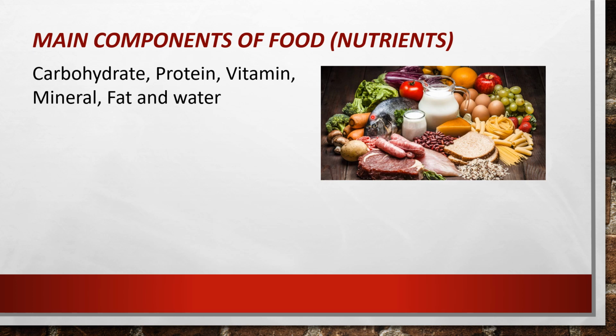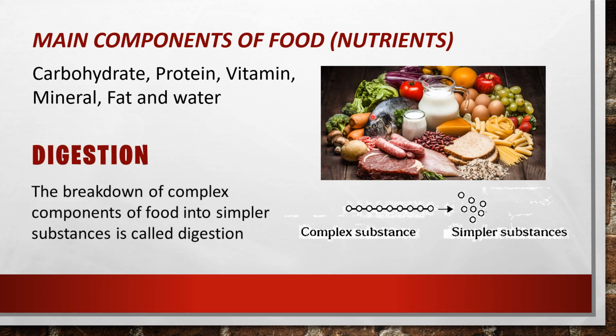The components of food, like carbohydrate, protein, vitamin, mineral or fat, these nutrients are very complex substances. You can see in this picture that these nutrients are very complex. They are not simple substances. And our body cannot absorb these complex substances as such. So they are broken down into simpler substances.